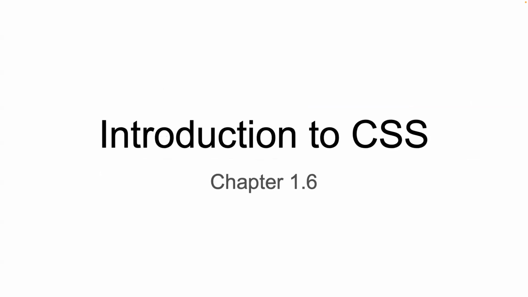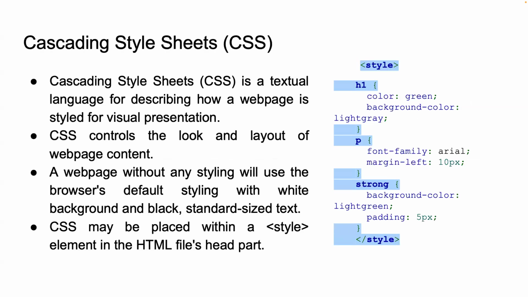So here it is, chapter 1.6 from the Zybook Introduction to CSS. CSS, also known as cascading style sheets, is the language used to describe the look and formatting of the document written in HTML. While HTML provides the structure and content of a web page, CSS is all about presentation and layout. Think of CSS as the paint and decorations of a house. It's what makes your content look attractive and visually appealing.